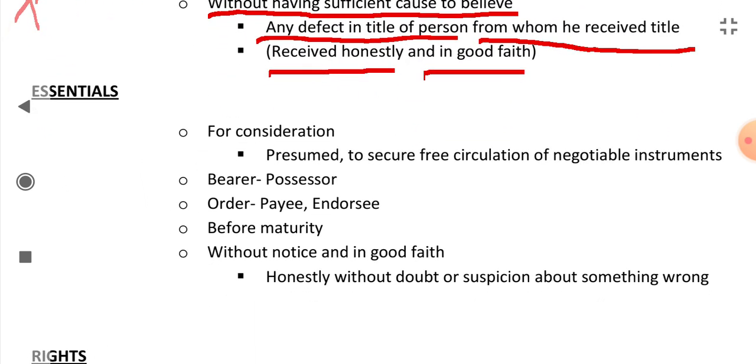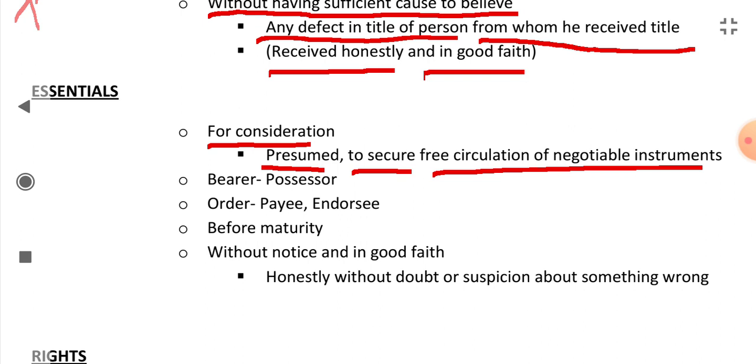So in essentials, these points are also for consideration. This point of consideration is already presumed, that the check was taken in exchange of consideration. Why? Because to secure free circulation of negotiable instruments. Like if we start checking the history of every check, whether the payee or the endorsee has gotten the check after consideration, then the free circulation will become very complex. So it's presumed until proven otherwise.